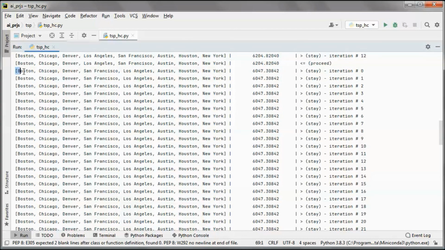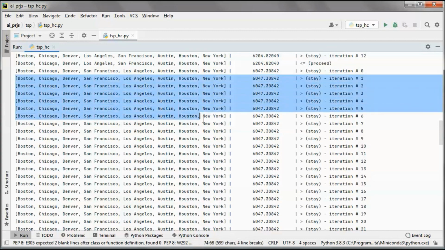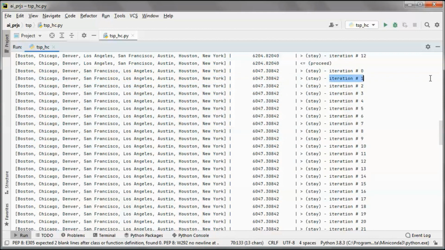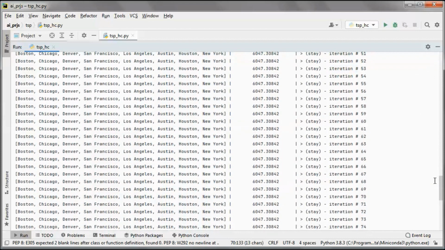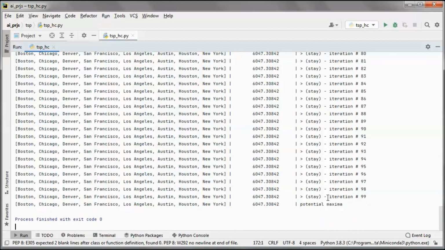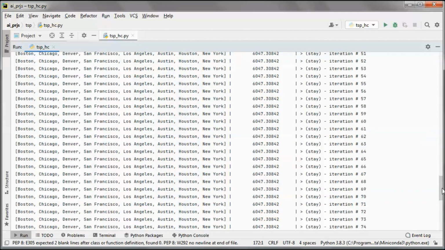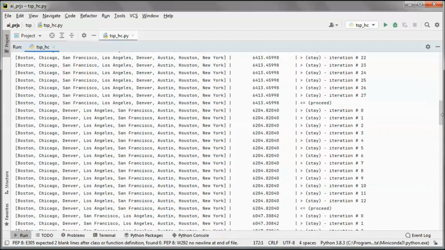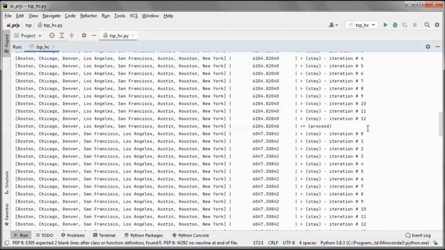So this route, and we keep taking a look at the adjacent routes, and they're all bigger, so we stay. Until iteration 99, so 100 iterations since we started from 0.